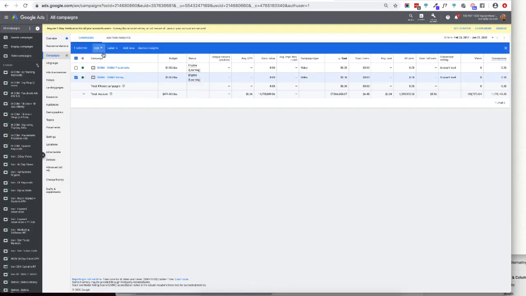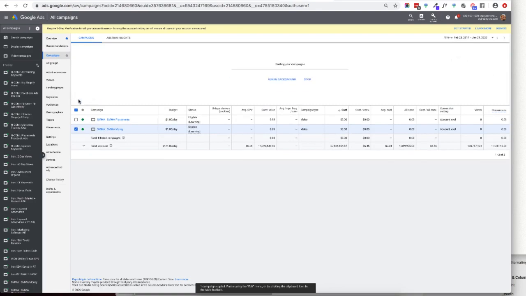So I'm going to go right here and copy one of my placements and paste, so I can copy over that demographic setup I did before. I can copy over the exclusions and all the things we set up, so we don't have to create a new campaign every single time.